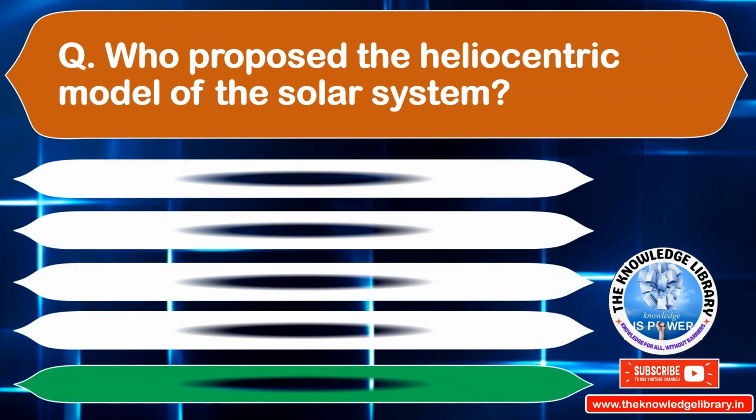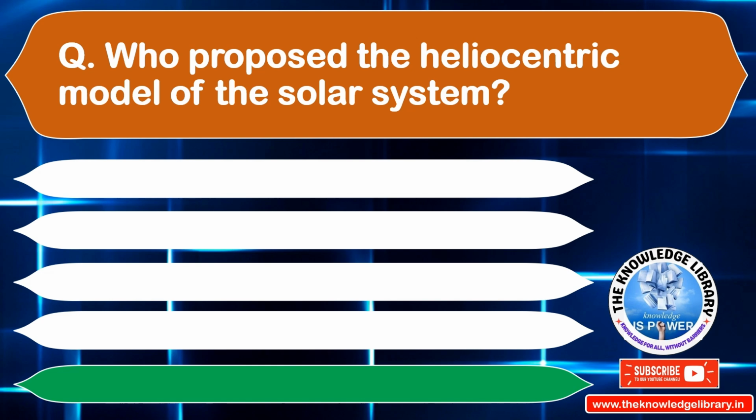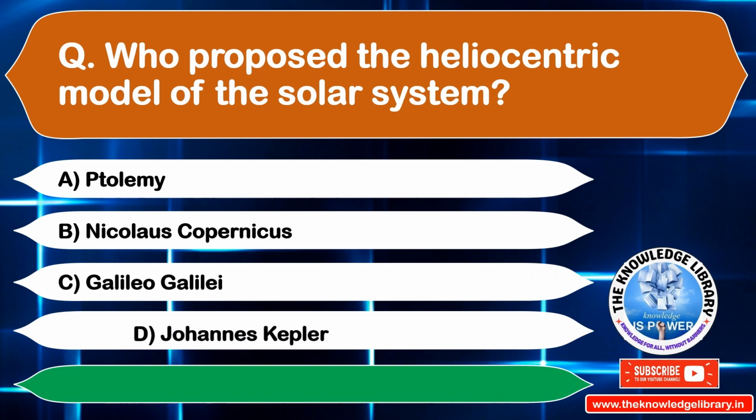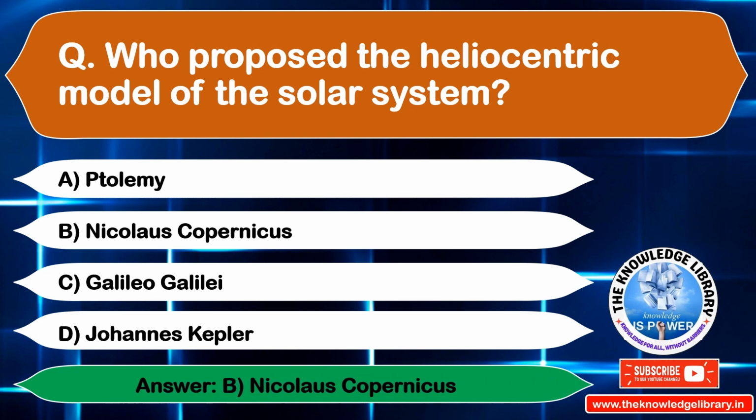Who proposed the heliocentric model of the solar system? Option A, Ptolemy. Option B, Nicholas Copernicus. Option C, Galileo Galilei. Option D, Johannes Kepler. The correct answer is option B, Nicholas Copernicus. Move to the next question.